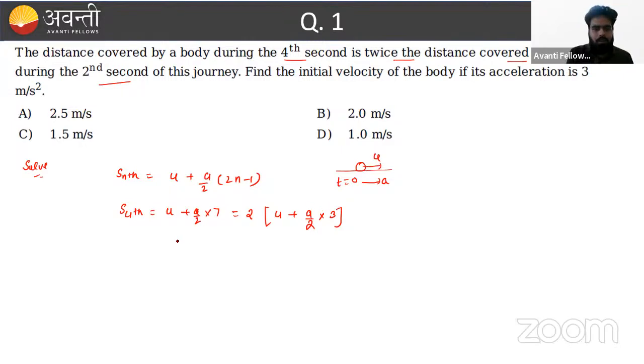If we put the value of acceleration here, what do we get, beta? 7a by 2 equal to 2u, plus 3a, and this will equal 9. This is not 24, this is the 2u. So u equals 21 by 2 minus 9. If we solve this, we will easily get 3 by 2. In the problem, initial velocity is asked. I hope everybody can solve this problem: 1.5 meter per second.